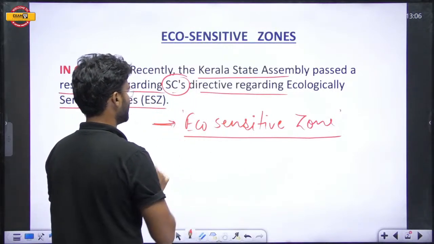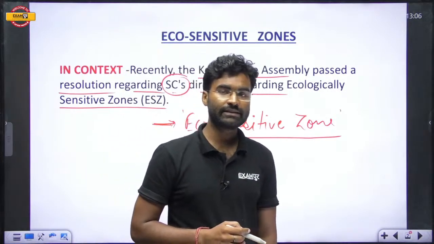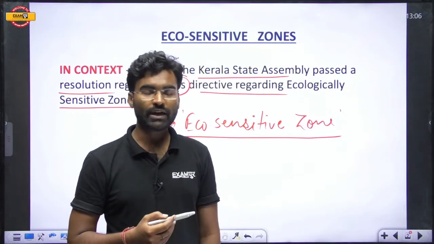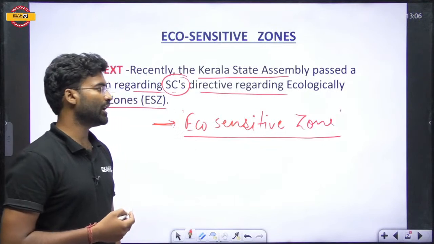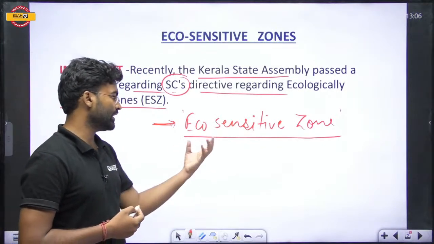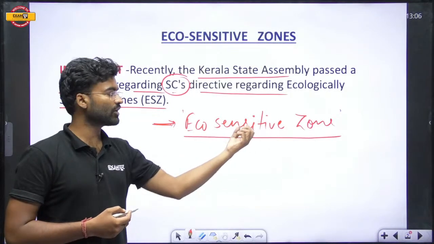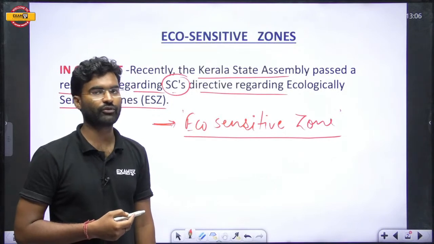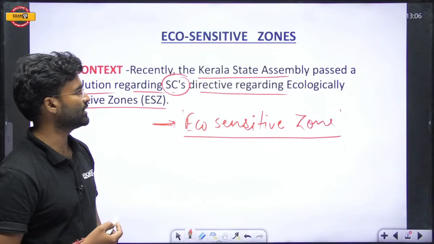In this session we will discuss what the eco-sensitive zone is, on which basis it has been declared, what its definition is, how much area is under eco-sensitive zones at present in the country, and what its role is, and why it is important from the environmental perspective.